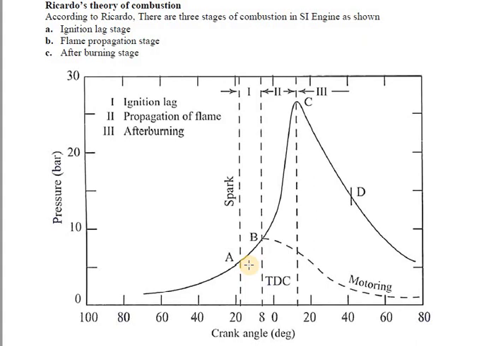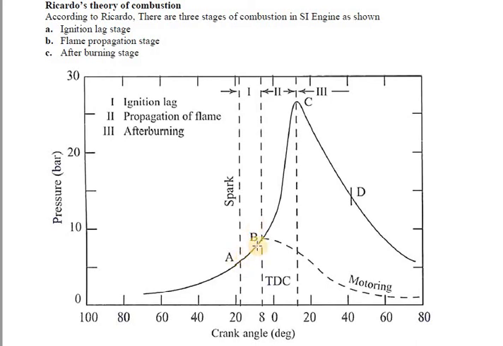Okay, and this is a chemical process. Basically, this ignition lag stage is a chemical process depending upon both the temperature and pressure, the nature of the fuel, and the proportion of the exhaust residual gases. Further, it also depends upon the relationship between the temperature and the rate of reaction.